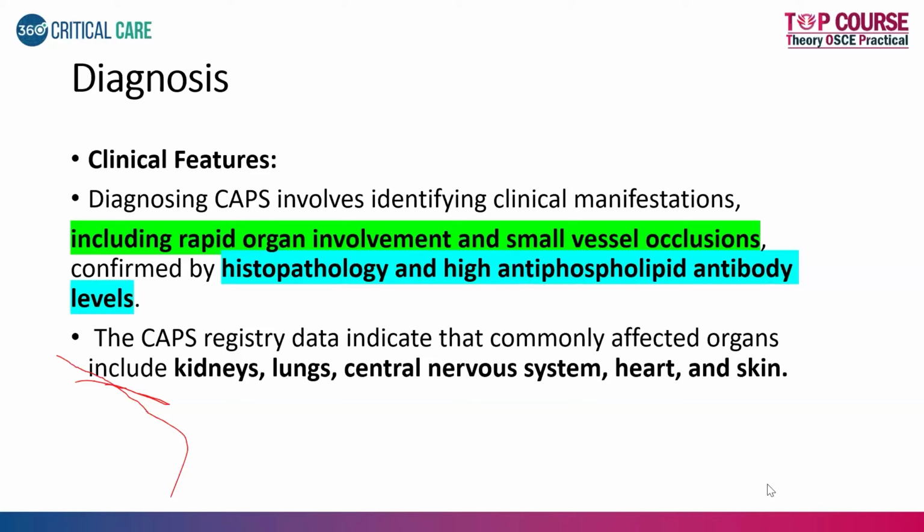The major issue is it's a multi-system involvement, and whenever you have multi-system involvement and there is a possibility of vasculitic etiology, especially when you feel that no other cause is correlating, then think about this patient having APLA. Always do your screening like your ANA profile, and then follow it up with your specific antibodies, the APS antibodies, which I'll be discussing later on. So diagnosis of CAPS involves identifying clinical manifestations, like I mentioned earlier, including rapid organ involvement and small vessel occlusions, which is confirmed by histopathology and high antiphospholipid antibody levels.